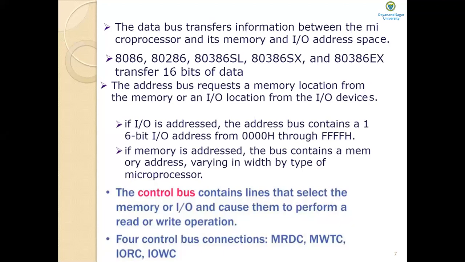So when I say 64-bit microprocessor, they are capable of transferring 64 bits of data between the microprocessor and the other units. Similarly, the Pentium through Core 2 microprocessors transfer 64 bits of data. So this width of the data bus varies from one microprocessor to another microprocessor.